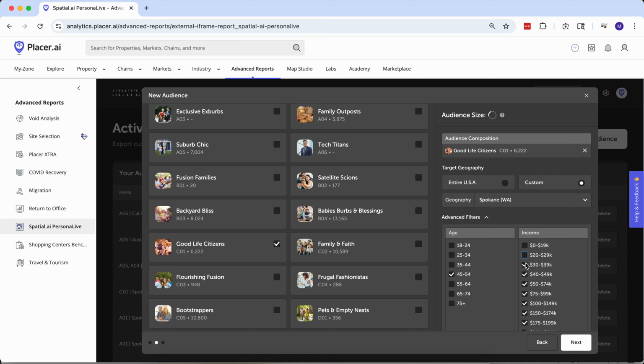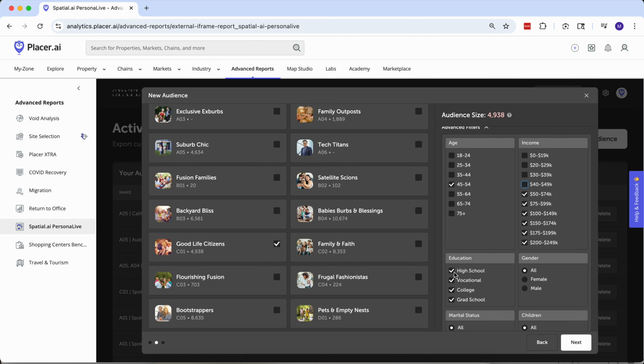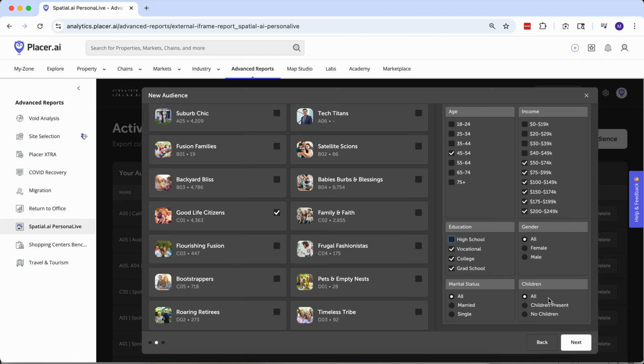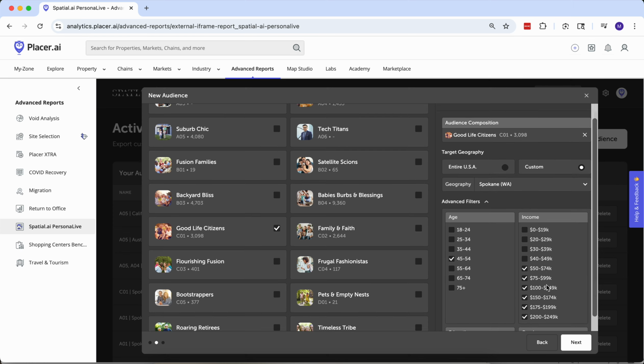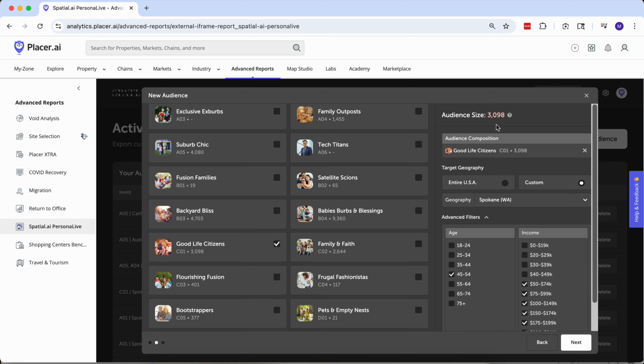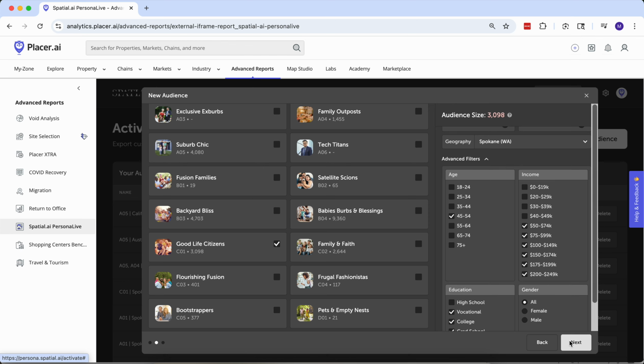Also income ranges that you might want to be focused on, education levels, male, female, married, yes, no, kids, yes, no. So with those filters selected, we've got just under 3,100 Good Life citizen contacts here in the Spokane DMA that match all of those filters.